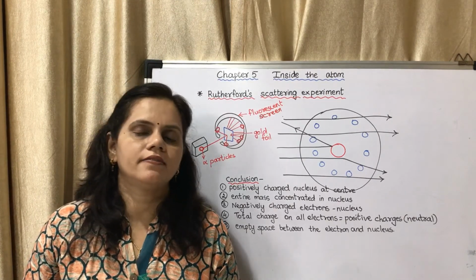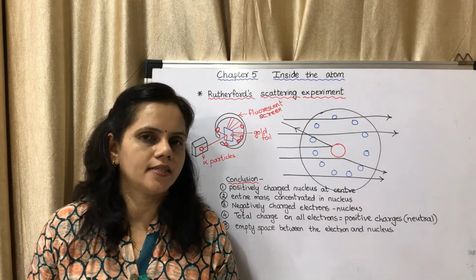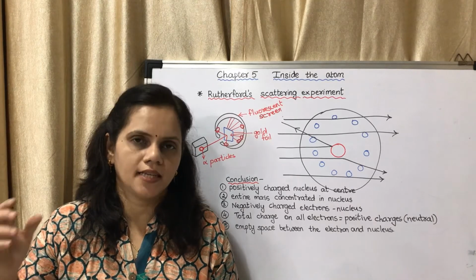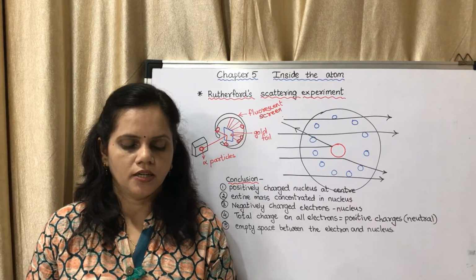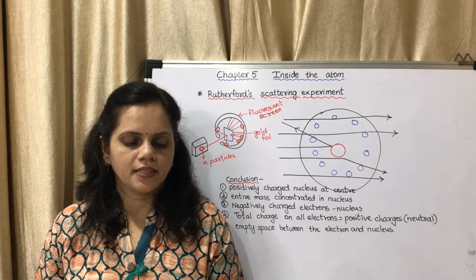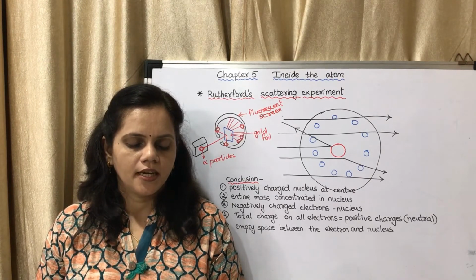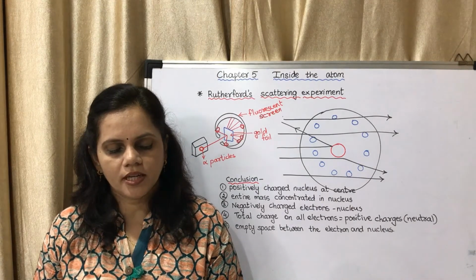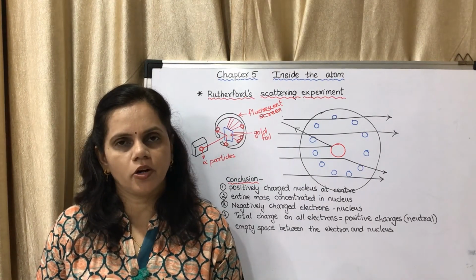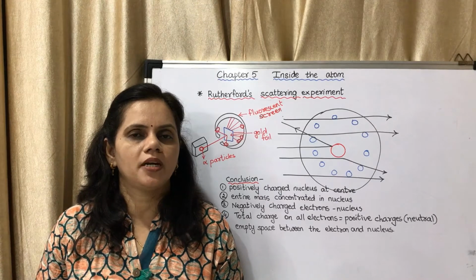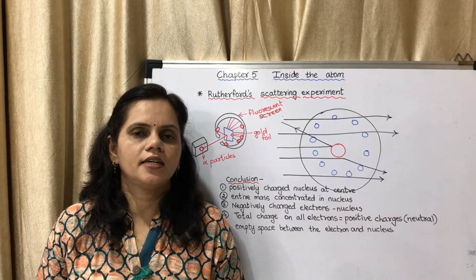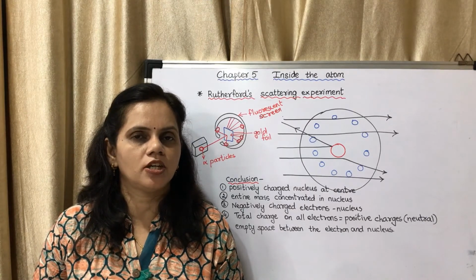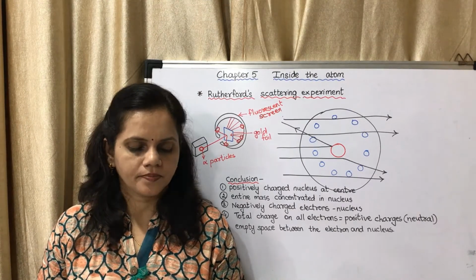In case of Dalton, there was no internal structure, whereas in case of Thomson, he told that there is an internal structure. Explain the difference between the distribution of positive charge in Thomson's atomic model and Rutherford's atomic model. In Thomson's atomic model, the complete atom is made up of positive charge. In Rutherford's atomic model, the positive charge is present only at the center.